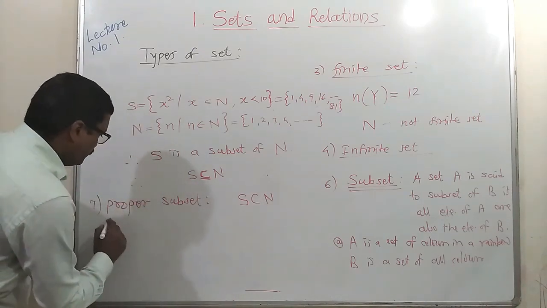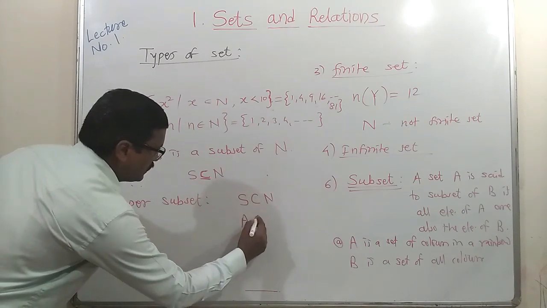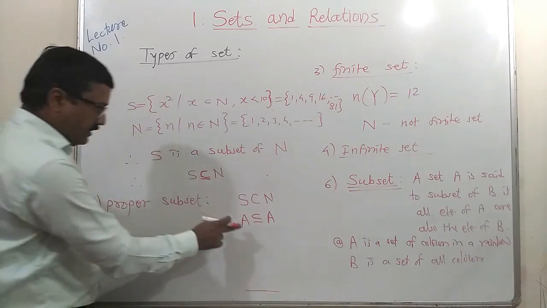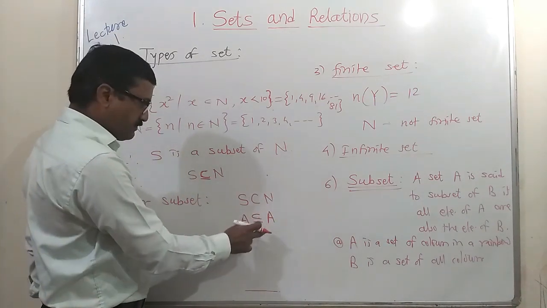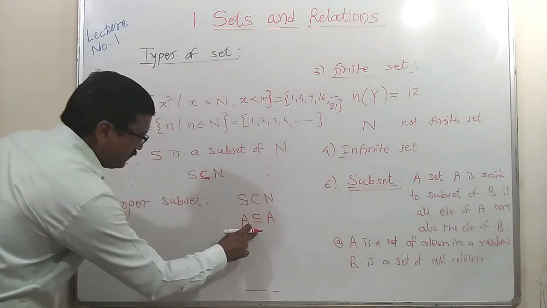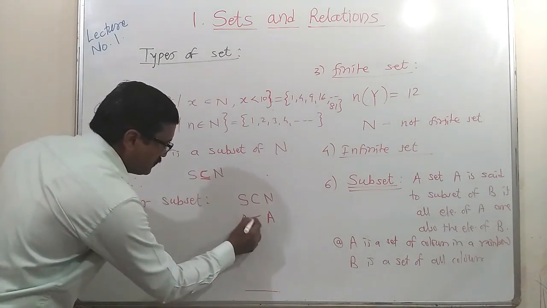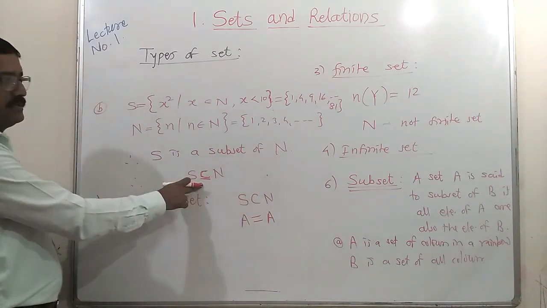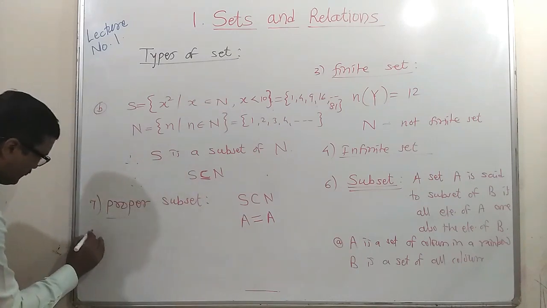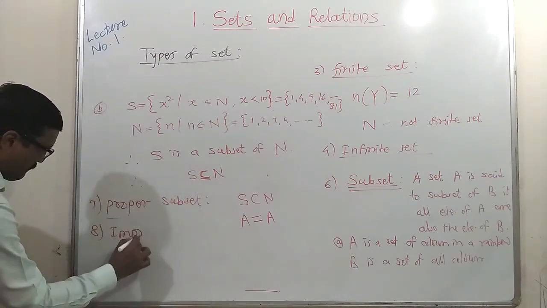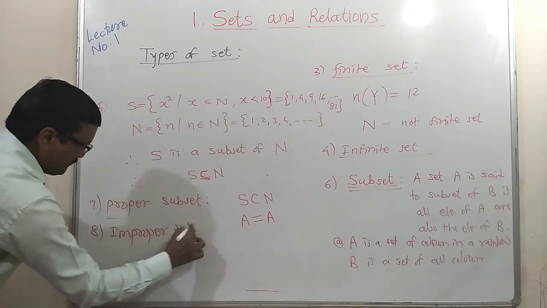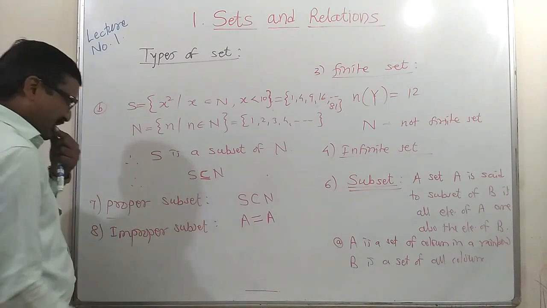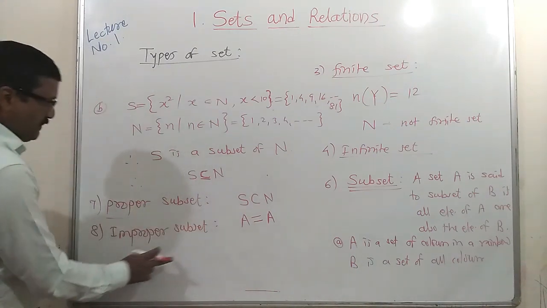But for every set, suppose we write A, then A is also a subset of A itself, because every element of A is included in A, so A is a subset of A. But here there is no need to write it in this way, we can write this as A equal to A. So these two symbols are taken together here for subset, and this is the other type, that is improper subset. Improper subset means already equal sets or the same set.